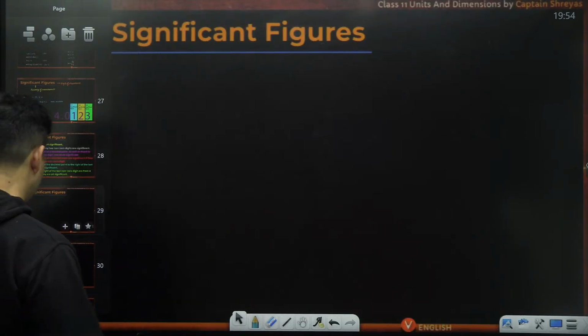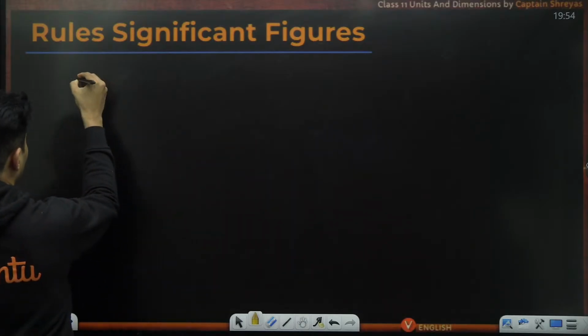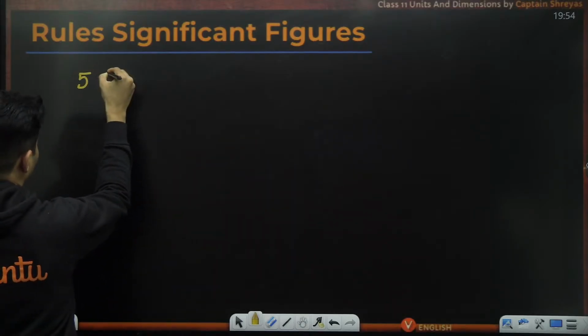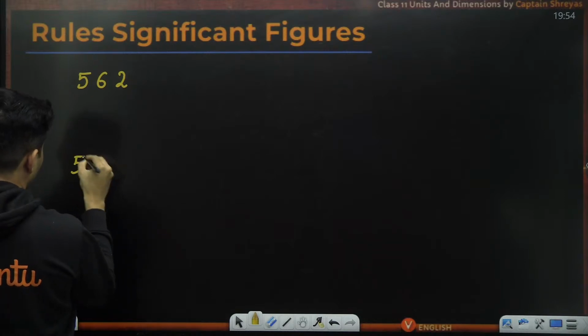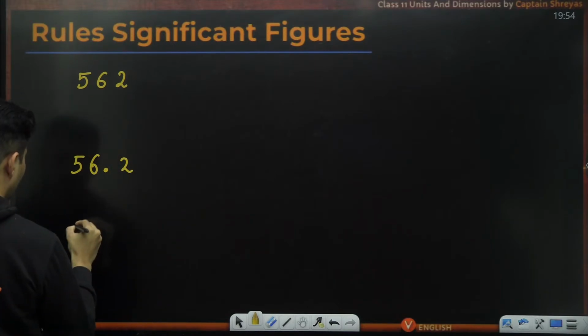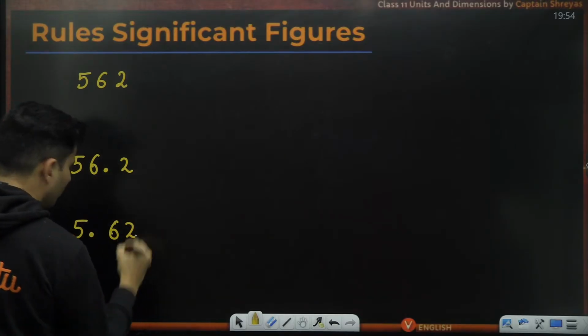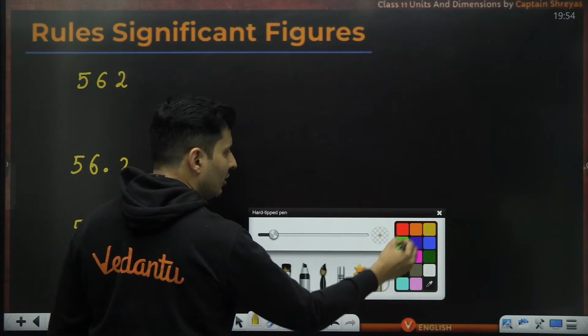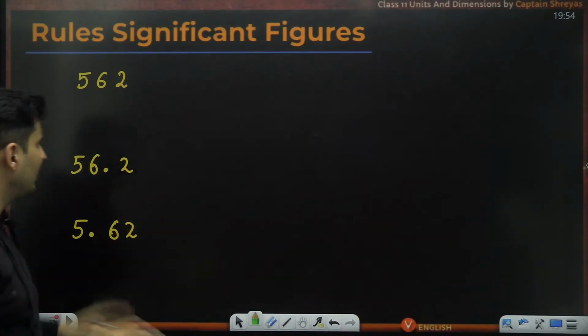Let's take examples. Simple, guys. Observe. If I have a number like 562 or a number like 56.2 or a number like 5.62. Whenever you have non-zero digits, every time all numbers are significant.